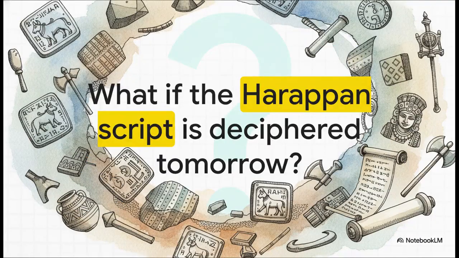Before we wrap up this explainer, I want to leave you with one final provocative thought. We've seen just how much we can piece together from artifacts, from woven sandals to simple hand axes. But remember that Harappan seal from earlier? Consider this. If the Harappan script mysteriously gets deciphered tomorrow, what new types of information do you think historians might learn? Would we discover their lost poetry, their complex laws, or maybe just the long-forgotten names of their kings?